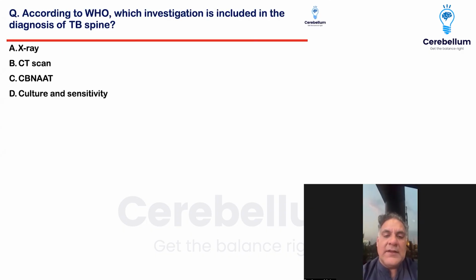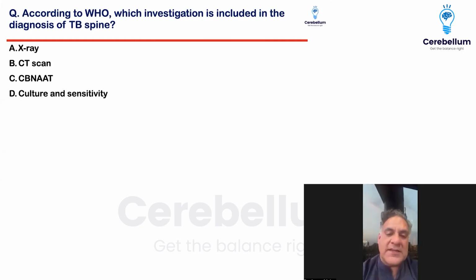Question number two, this is what they were asking. Tuberculosis is a national disease, and I'm very sure that this is an overlap of radiology, orthopedics, and PSM. They had mentioned that according to WHO, which investigation will be required for diagnosis of tuberculosis of spine. So we need to remember what I always tell in the lectures: tissue is diagnostic, radiology is always suggestive. So the diagnostic is always going to be tissue. So X-ray and CT scan will not be the ones.